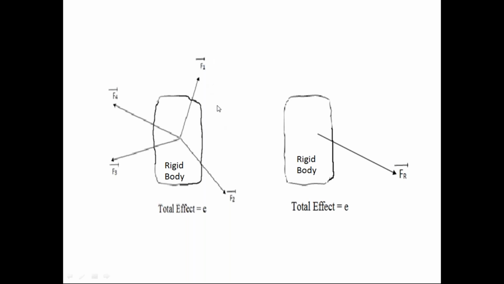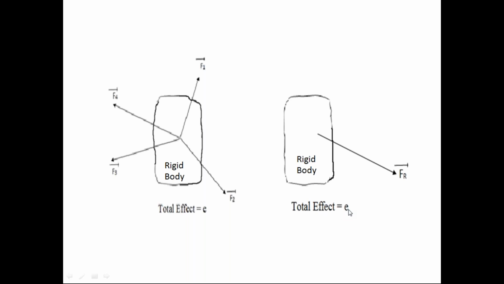For your understanding purpose, I wrote here total effect as E. If E is the total effect on the rigid body due to this force system, because of this resultant force also, the rigid body has the same total effect E.